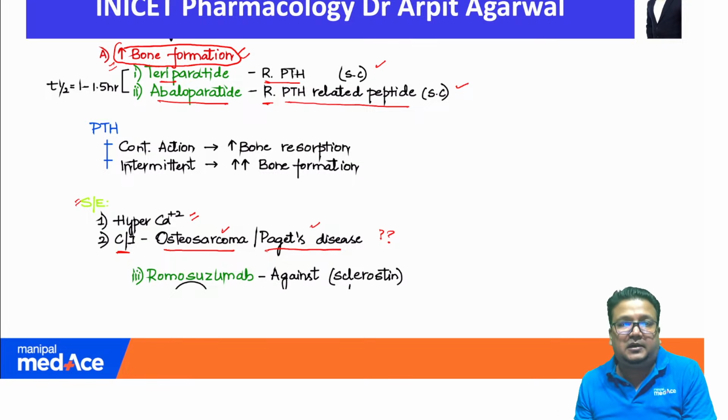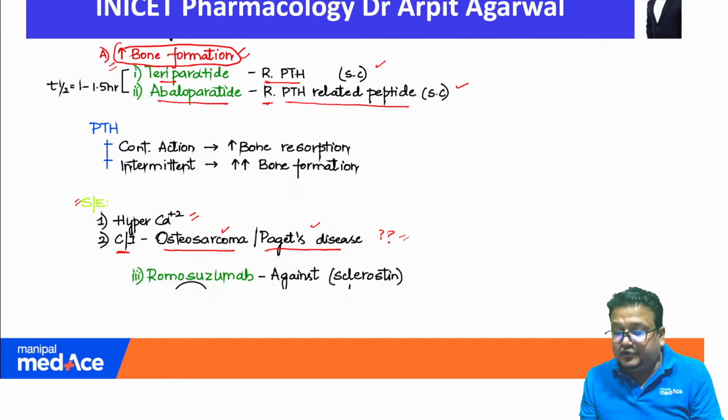Because this drug causes bone formation, and in these patients increased bone formation can lead to worsening or causing of osteosarcoma. So you will avoid these drugs in these conditions.